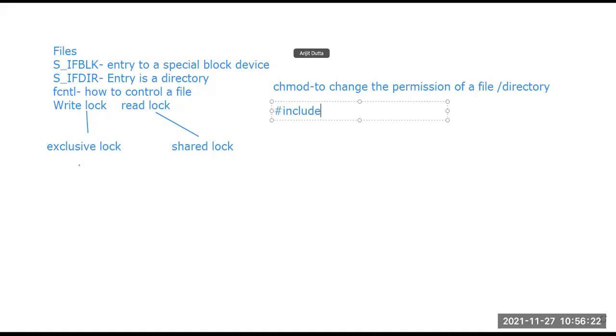Suppose hash include, as it is a system call, the header file will be sys/stat.h. Okay, this is a Linux-specific header file.